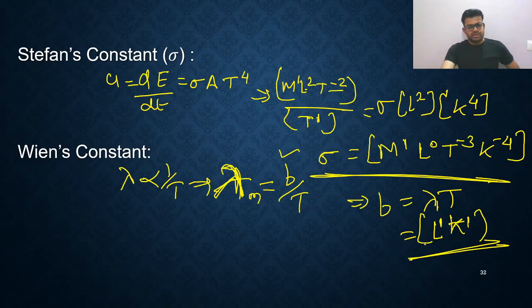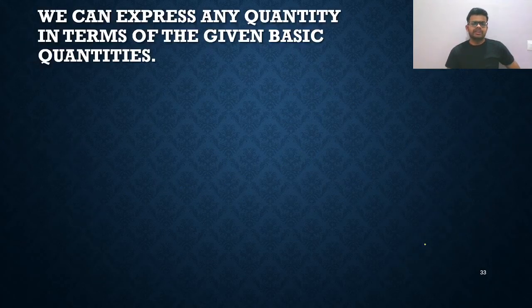That's the answer for the Wien's constant. Okay, next, we can express any quantity in terms of given basic quantities. Very important, another formula. We can express any quantity in terms of the given basic quantity.